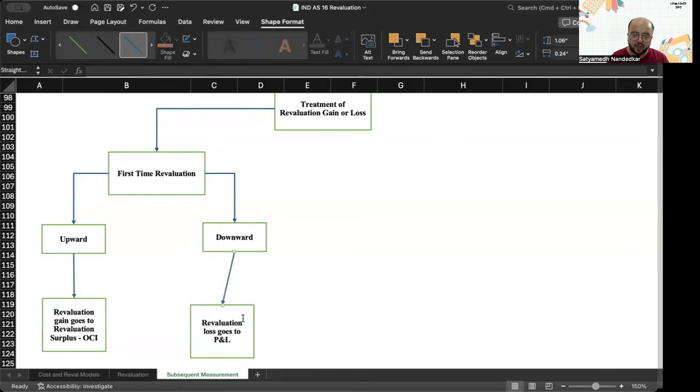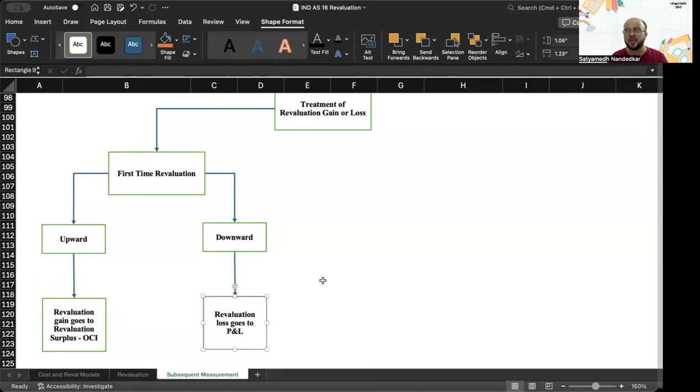But if there is a downward revaluation, on most occasions, the downward revaluation is rarely reversed. If a downward revaluation happens, that means there has been a diminution in the value of the asset. And that is usually of a slightly more permanent nature. Hence, it is routed through the profit and loss account, not through other comprehensive income.